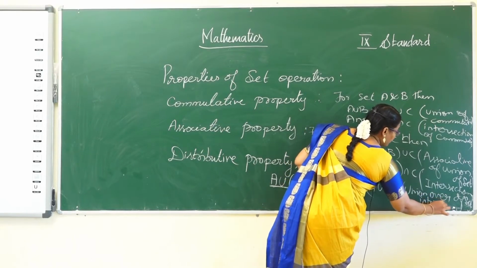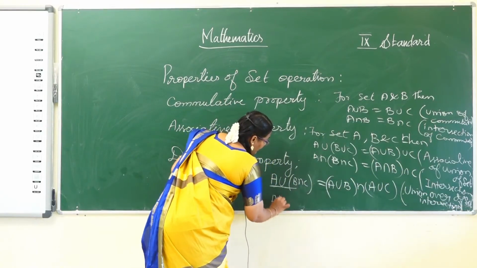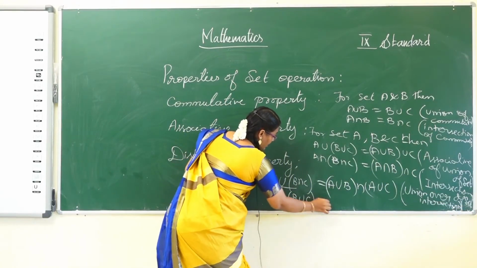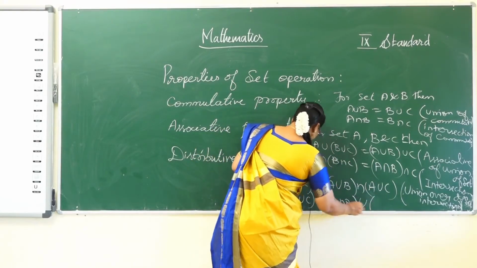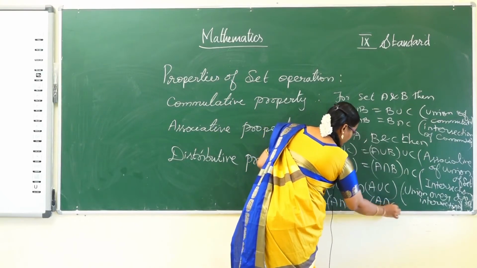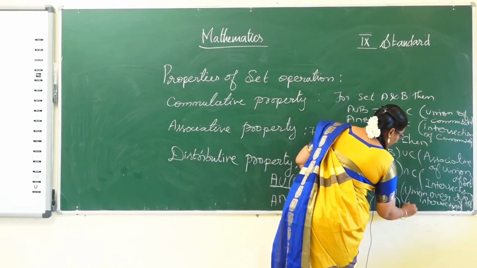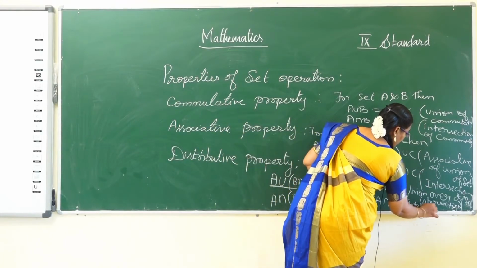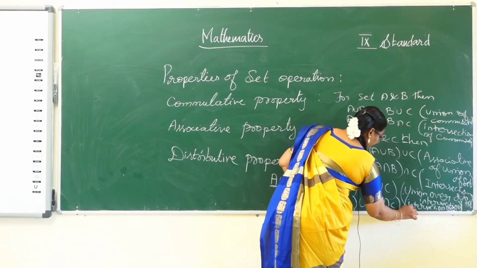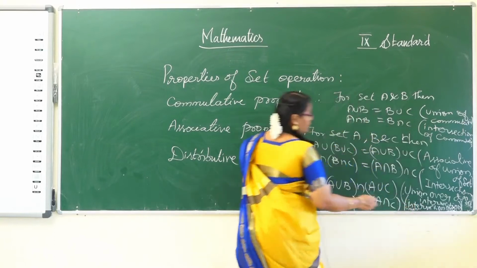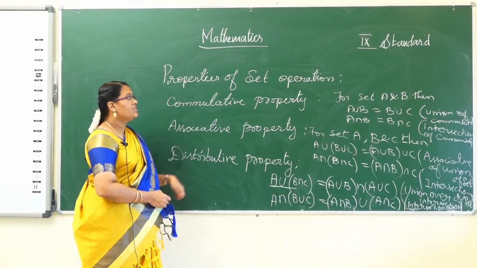And next one, A intersection (B union C) is equal to (A intersection B) union (A intersection C). Here, intersection over union. I hope you all understand the concept of properties of set operation.